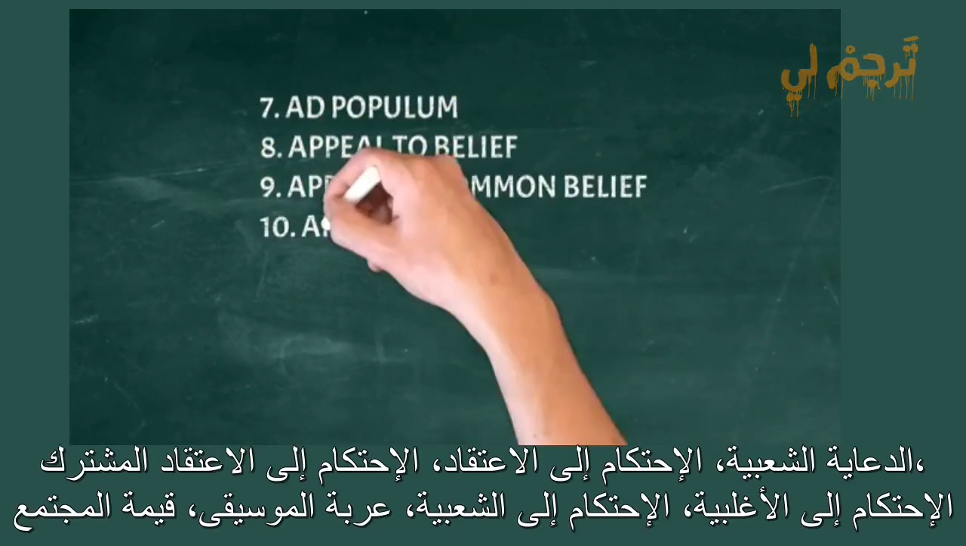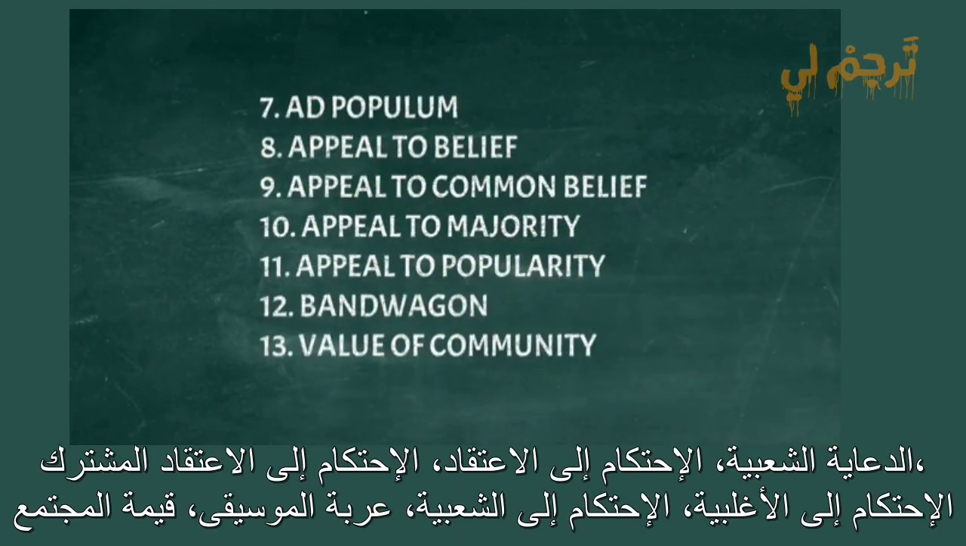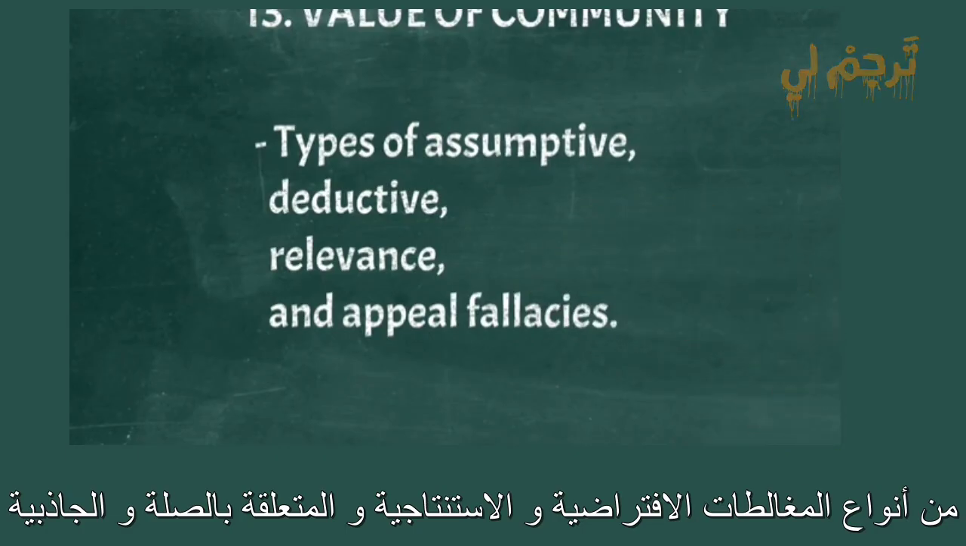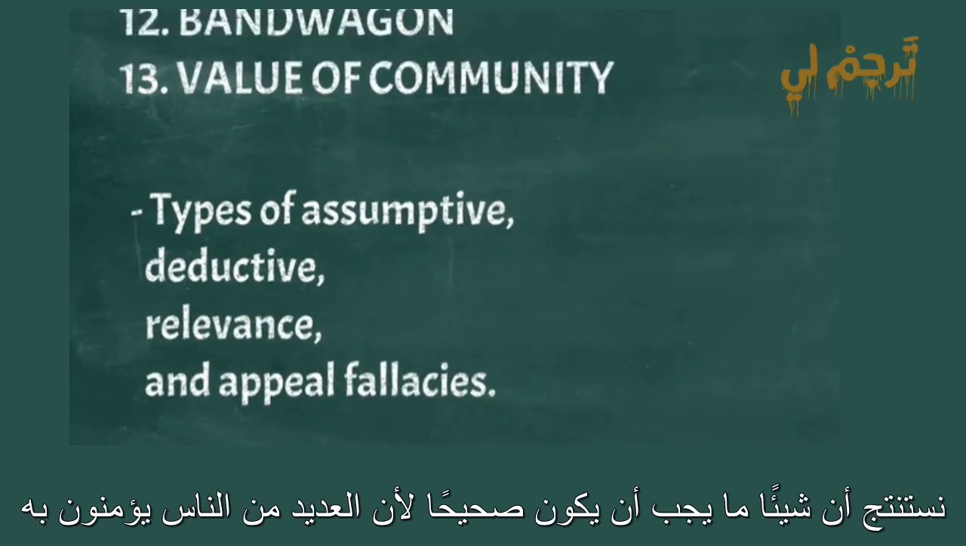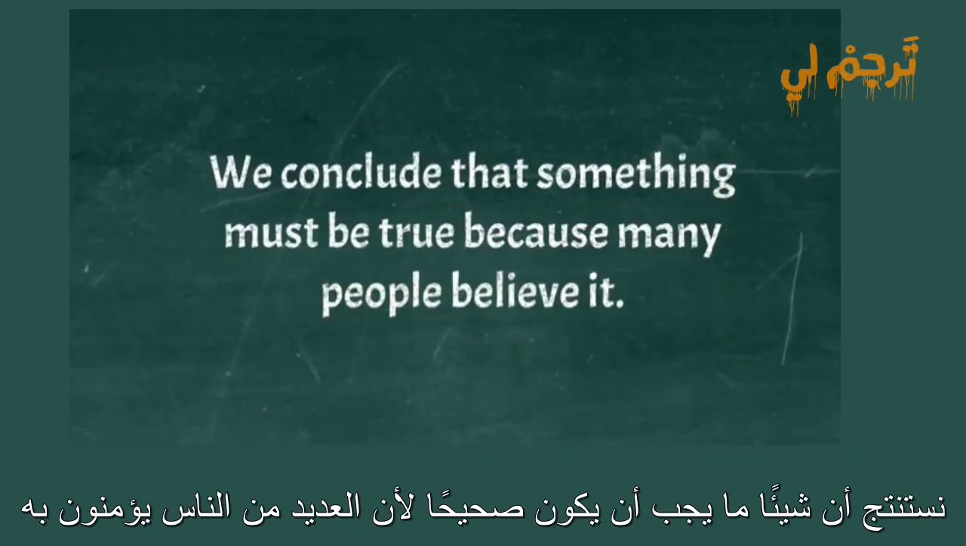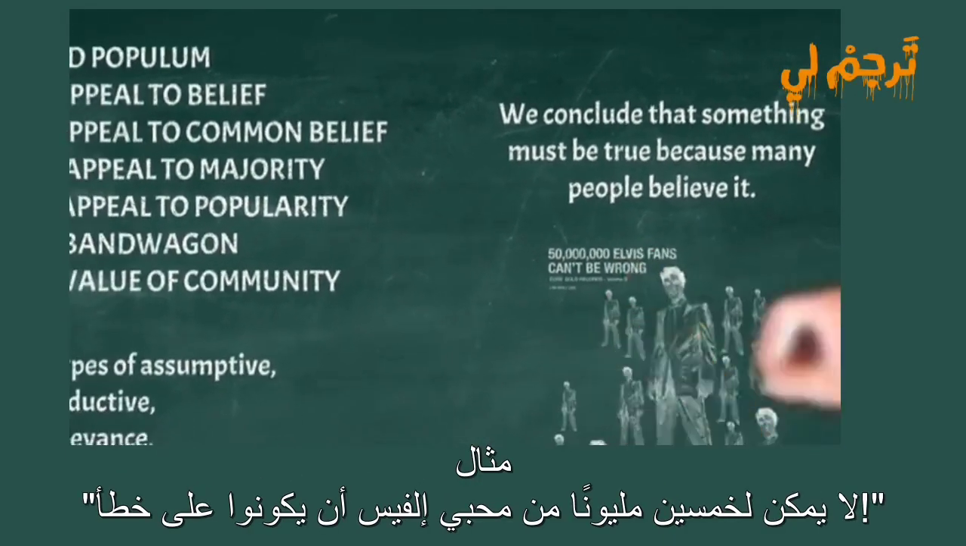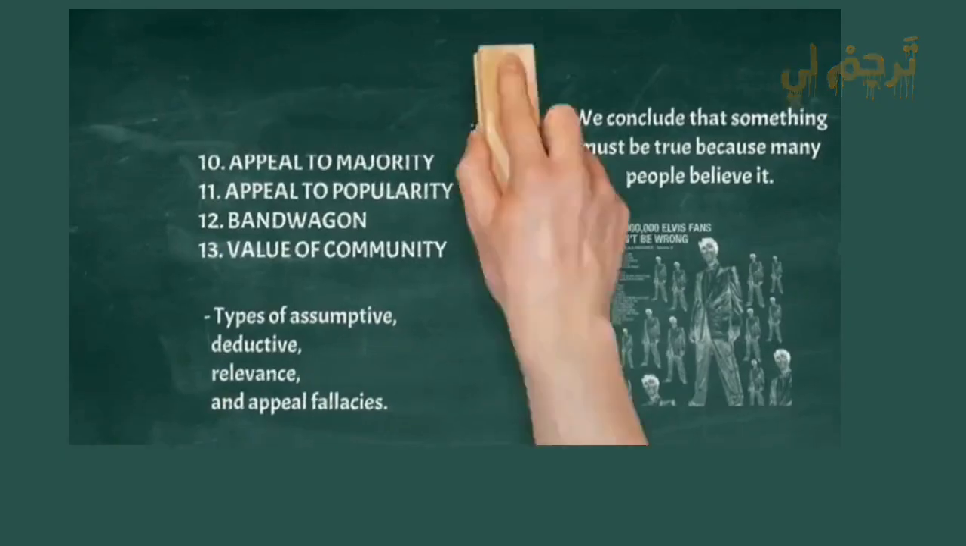Ad populum, appeal to belief, appeal to common belief, appeal to majority, appeal to popularity, bandwagon, value of community. Types of assumptive, deductive, relevance, and appeal fallacies. We conclude that something must be true because many people believe it. Example: 50 million Elvis fans can't be wrong.